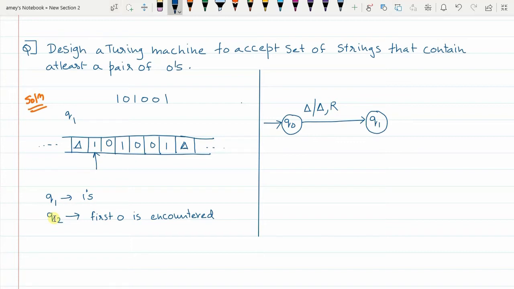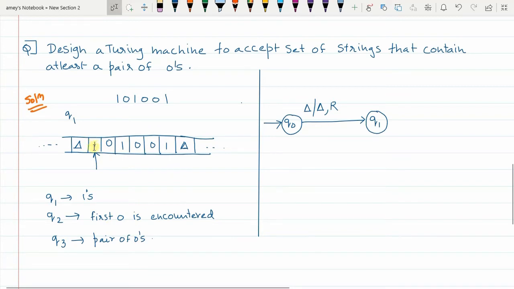So Q1 is a no probability state, where you have not even got a single 0. You are waiting for a pair. Q2 is a state where, after encountering the first 0, the probability is very high that the next element encountered will be 0 and the string will be accepted. So this is a high probability state, and that is a no probability state. And Q3 will be a state wherein you have got a pair of zeros, right?